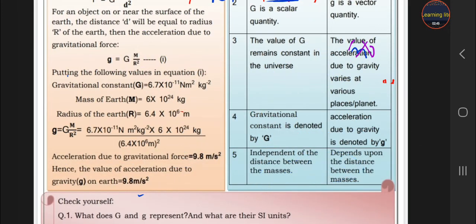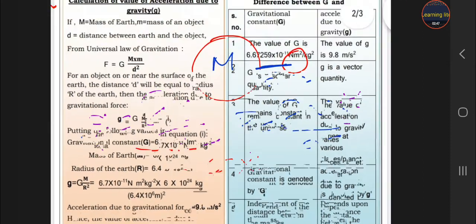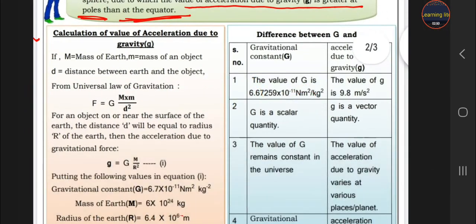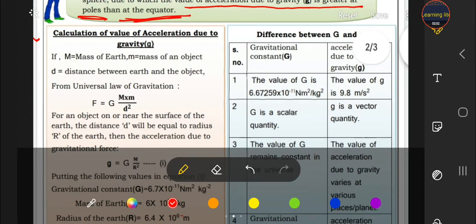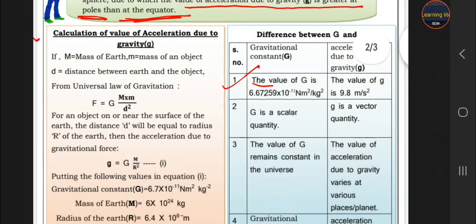Now there is a differentiation table, students, between capital G and small g. What is the difference among them? First, the value of capital G is 6.67 into 10 raised to minus 11, but the value of small g is 9.8. Capital G is a scalar quantity. It means it doesn't tell about the direction. It tells only the magnitude. Small g is a vector quantity because it gives both magnitude and direction.